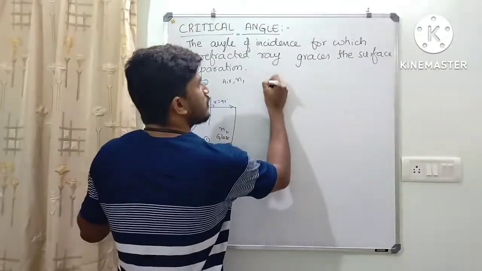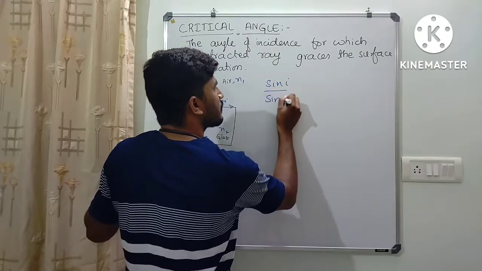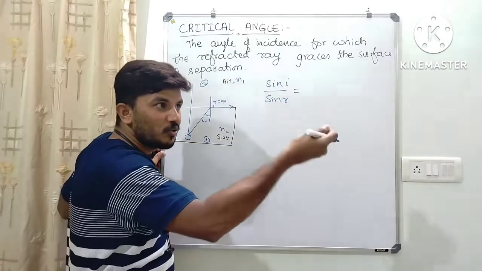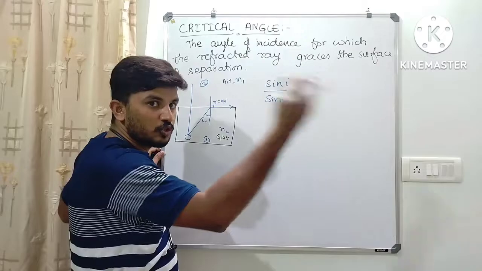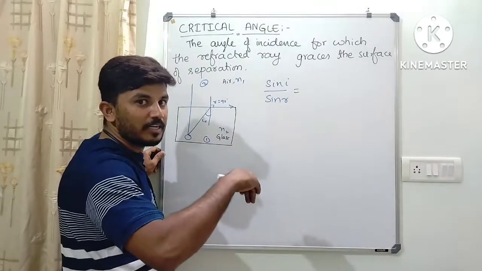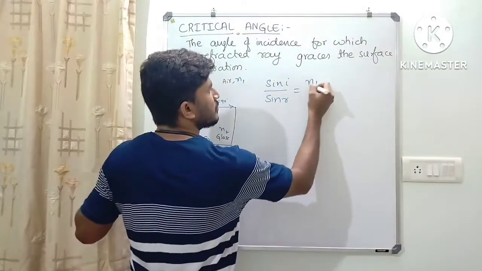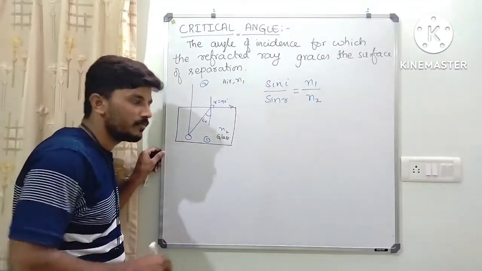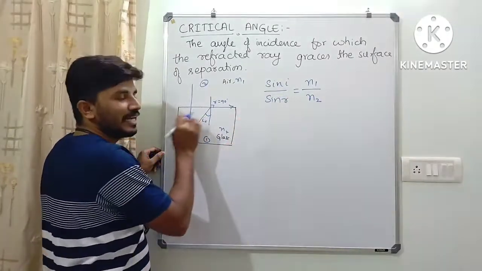Now according to Snell's law we have sin I by sin R equal to, as in the previous case, N2 by N1, the refractive index of the second medium divided by the refractive index of the first medium. Here the second medium's refractive index is N1 divided by the refractive index of the first medium, N2.